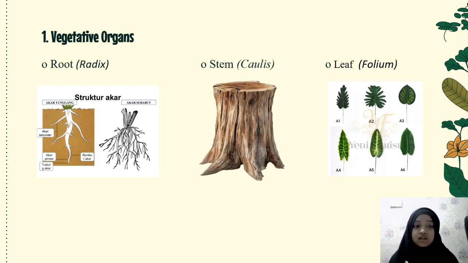The definition of plant morphology is the study of the development of the shape and structure of plants, which implies an attempt to interpret based on the similarity of origin and purpose.